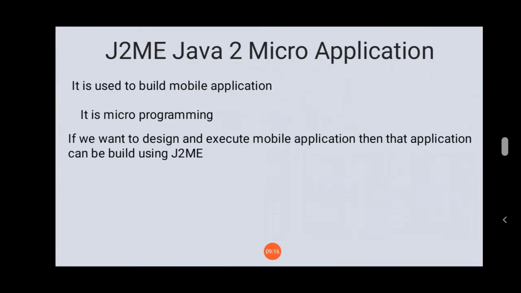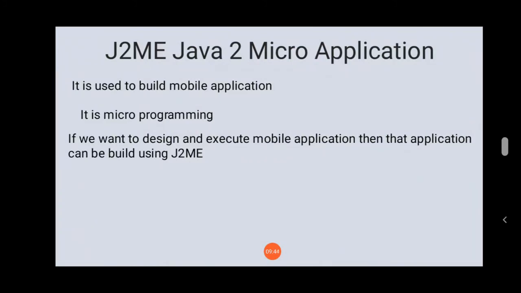So simple. Basically there are three categories of Java. First one, J2SE, which contains the fundamentals of Java and is basically used to build desktop applications. Second one, J2EE, Java 2 Enterprise Edition, which is used to build applications like banking, finance.